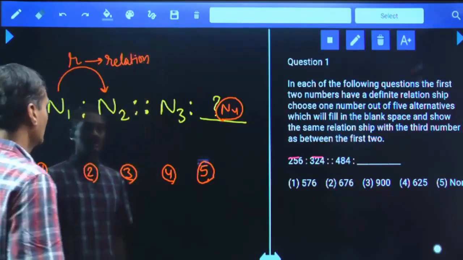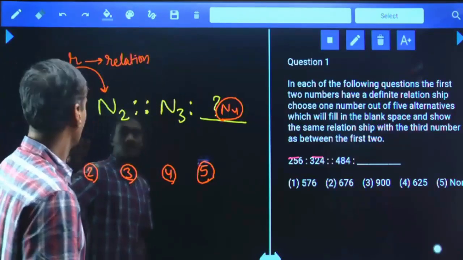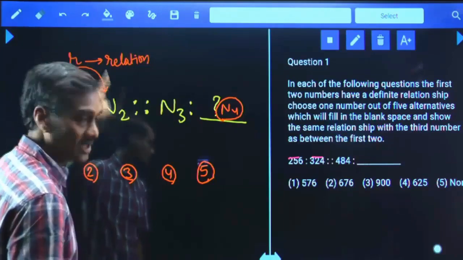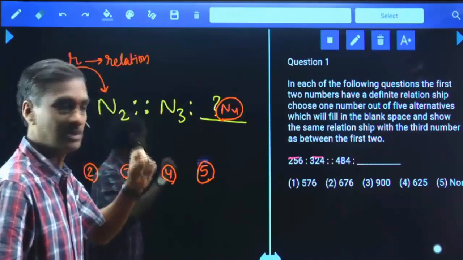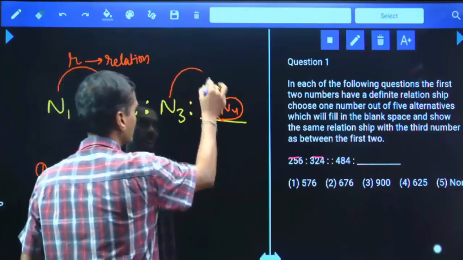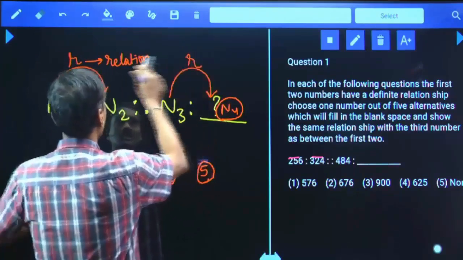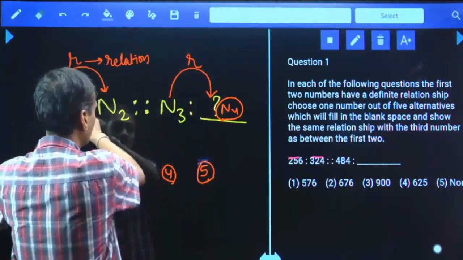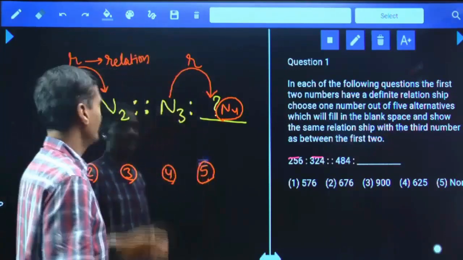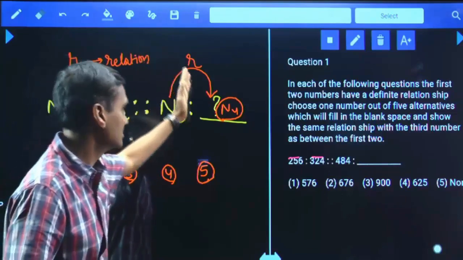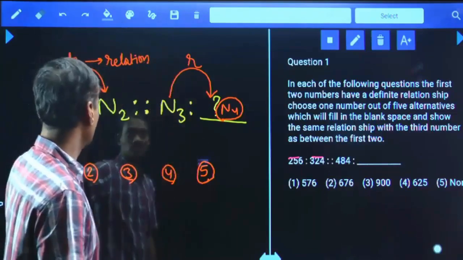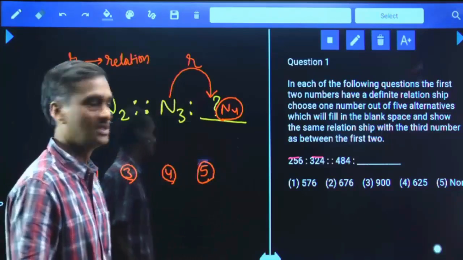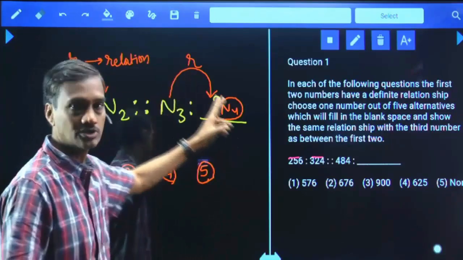Then, whatever the relation you are applying on the first number to get the second number, the same relation should be applied on the third number to get the fourth number. If it is plus R, it must be plus R. If it is into R, it is into R. If it is minus 15, it must be minus 15. If it is into 6, here it must be into 6. Here squares were given, squares must be given.